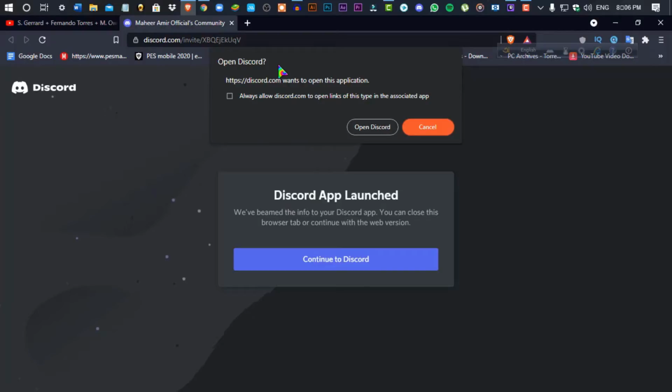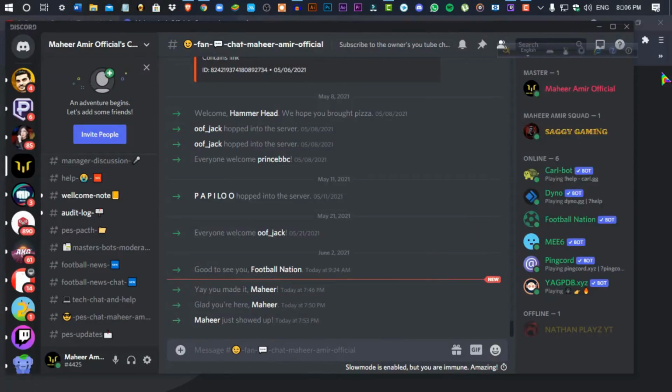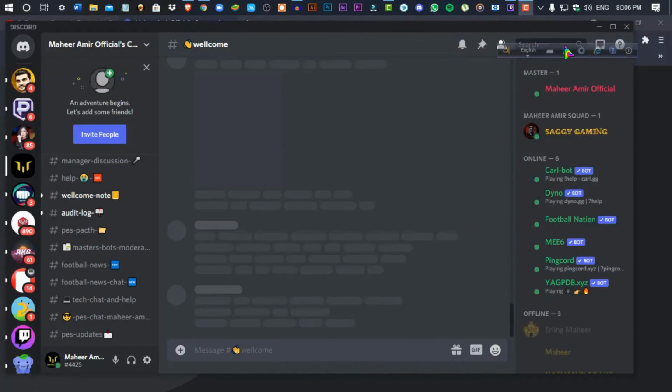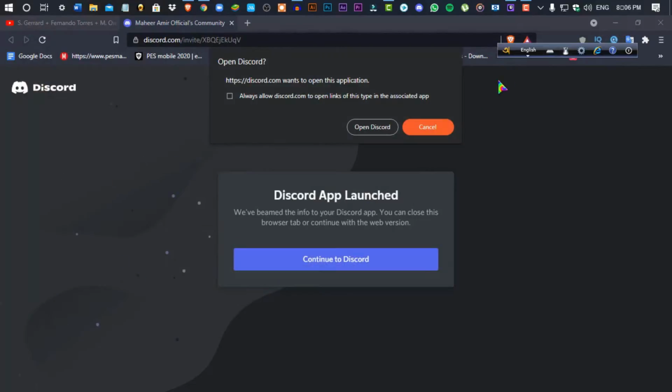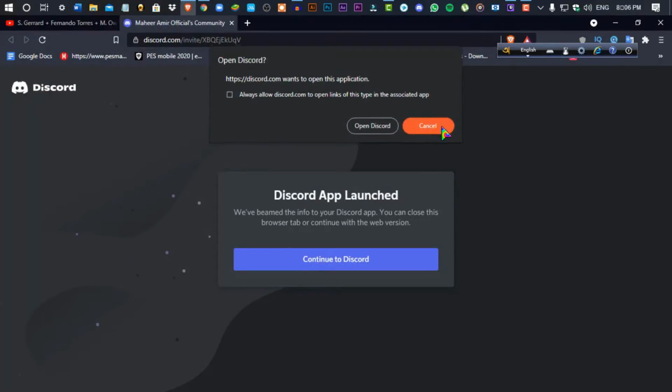If you have downloaded Discord, then it may show you this and you have to click here, but I will not show you from there. I will just show you from the browser because it's just simple. You can download it later. So I am cancelling it. Just continue in the browser. So now it will open Discord.